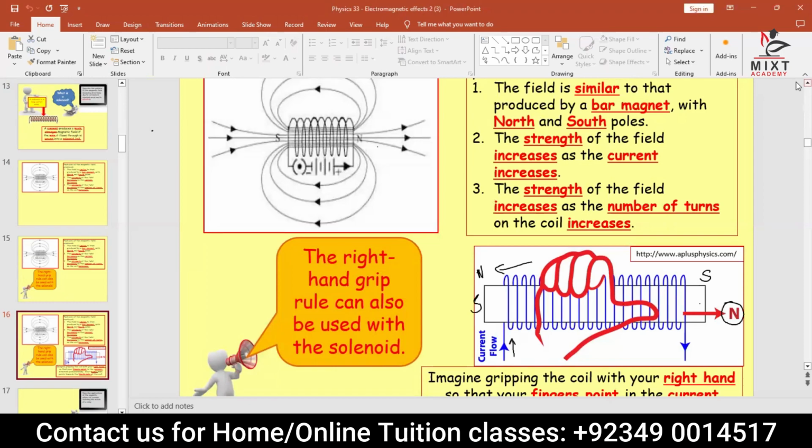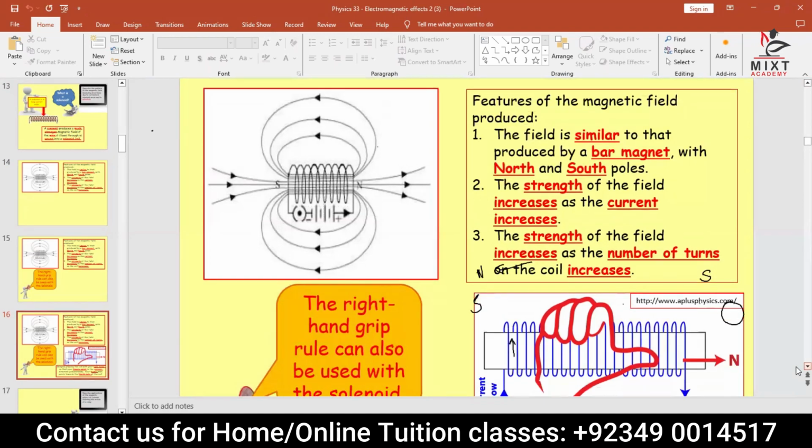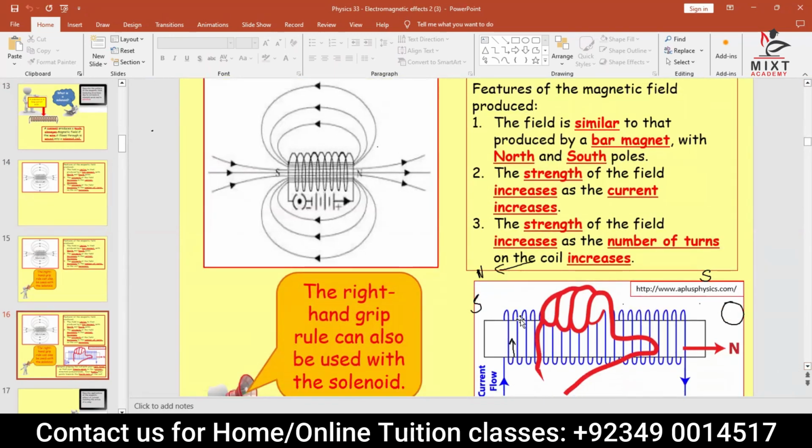You can understand this diagram now. This is your current. Now this is your plus sign. Current goes from here and it goes here like this, anti-clockwise. We have already seen if current goes anti-clockwise, like here, technically the previous one you have talked about is clockwise because the coil is in this direction, right? So here, if it goes anti-clockwise like that, right?